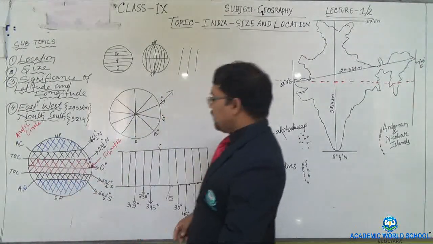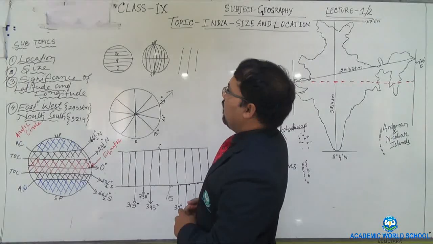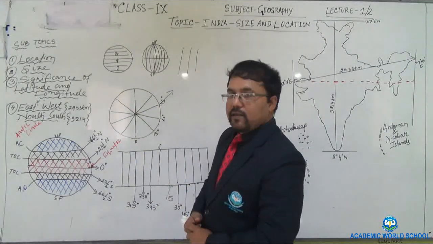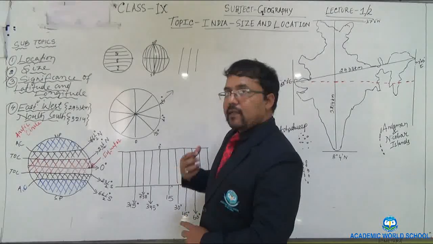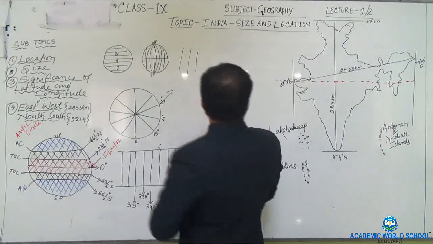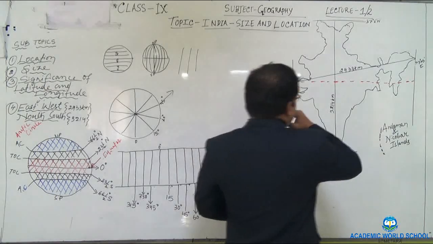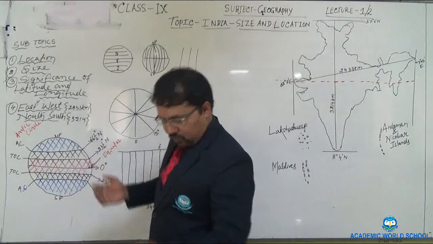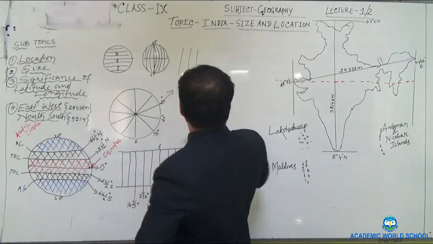Okay. Next, I am going to tell about size. What is the location and size of India? India is located in the northern hemisphere.